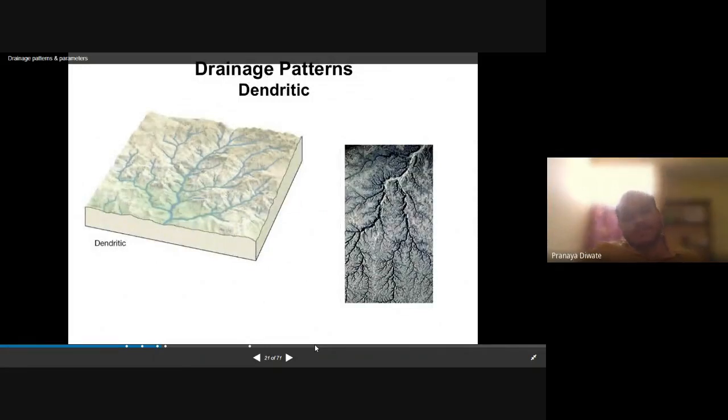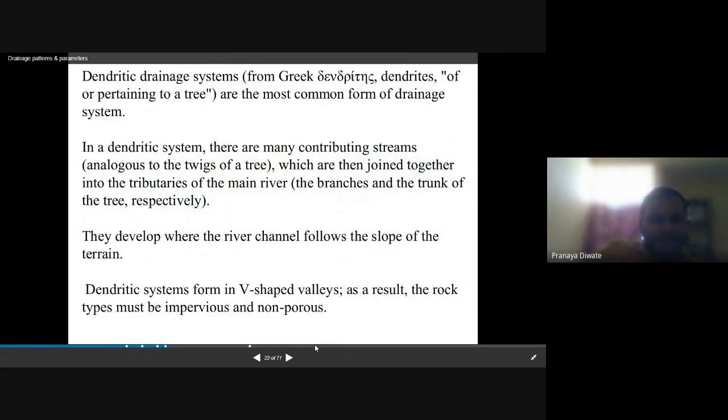Now you can see the different drainage patterns. This is a dendritic drainage pattern. A dendritic drainage pattern is nothing but a tree-like structure, which is used very commonly.